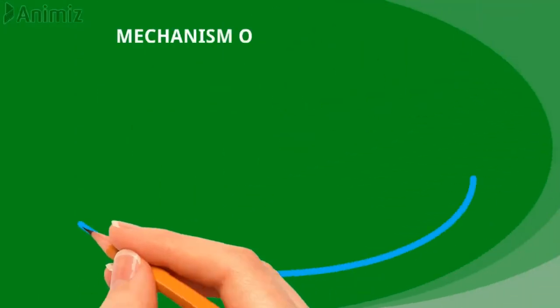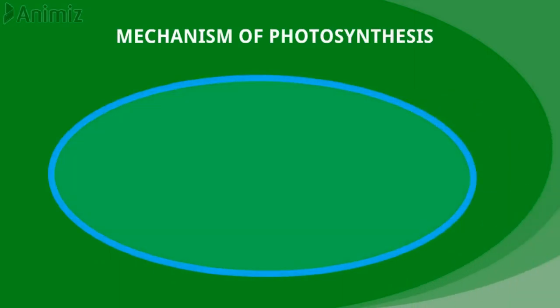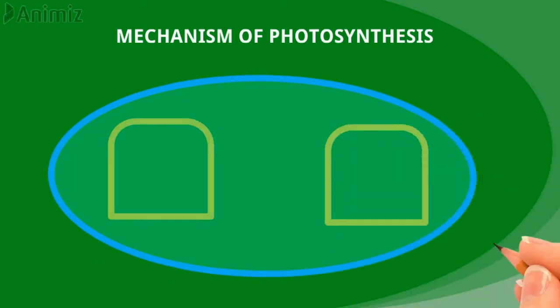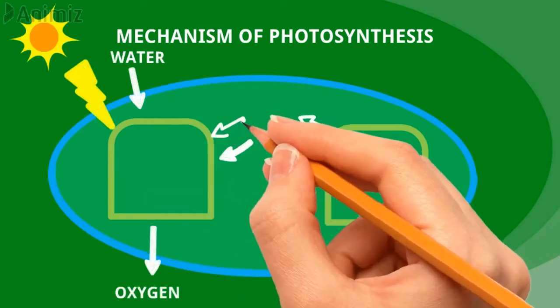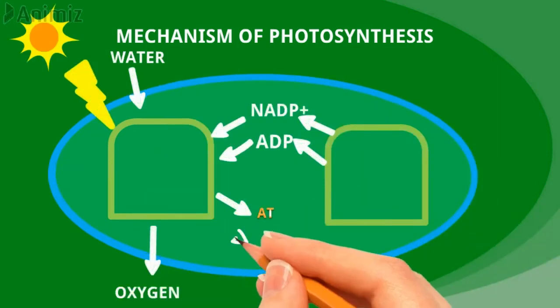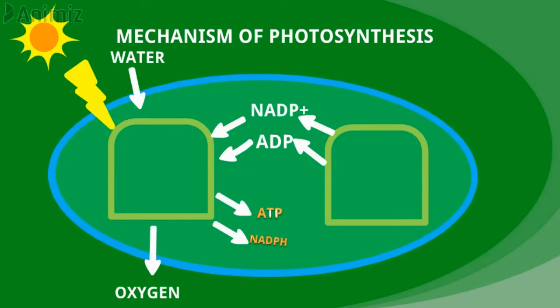Let's discuss the mechanism of photosynthesis. Photosynthesis occurs in two phases. During the first phase, light energy is captured and used to make high energy molecules like ATP and NADPH. These reactions, which are known as light reactions, take place on the thylakoid membrane of the chloroplast.